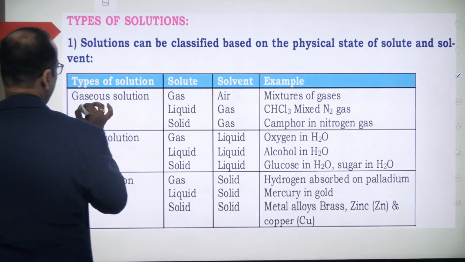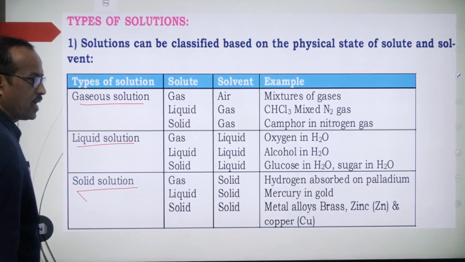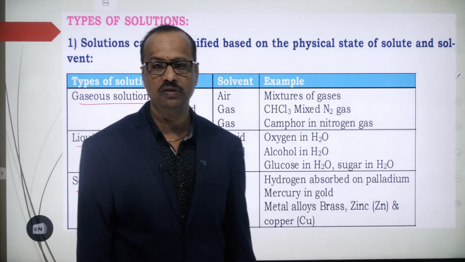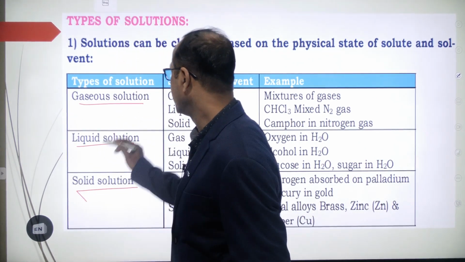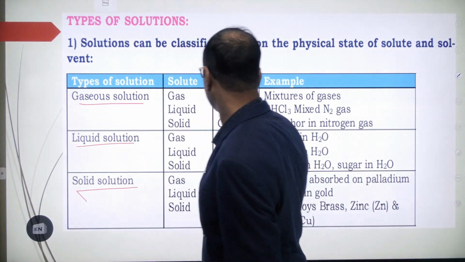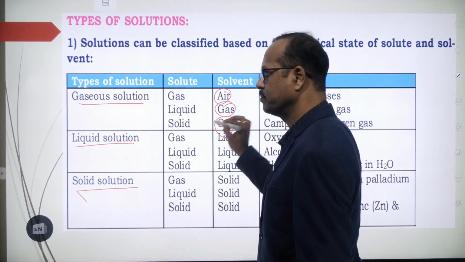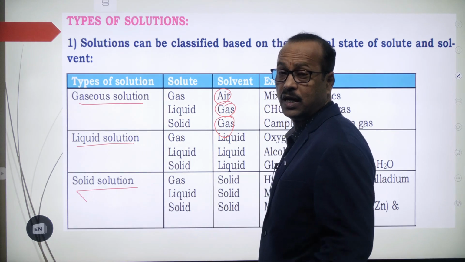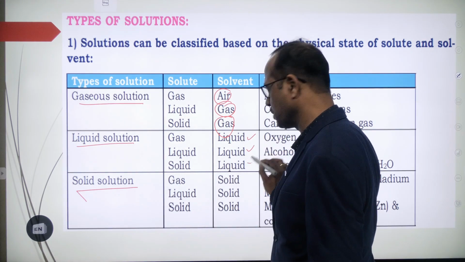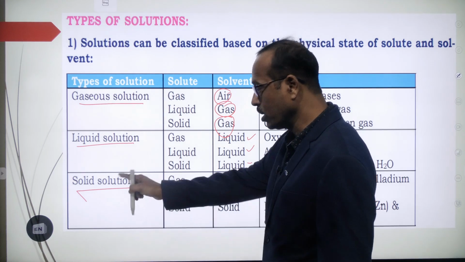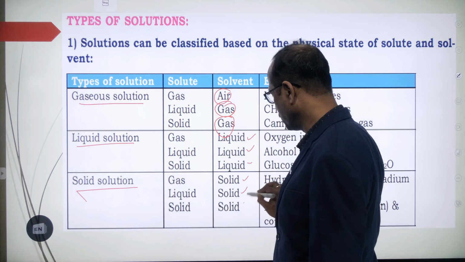So, see here: gaseous solutions, liquid solutions, solid solutions. Gaseous solutions are solutions in which gas is the solvent. So the solvent in a gaseous solution is gas. Liquid solutions are those in which a liquid is the solvent. And the third, solid solutions, means solutions in which a solid is the solvent.